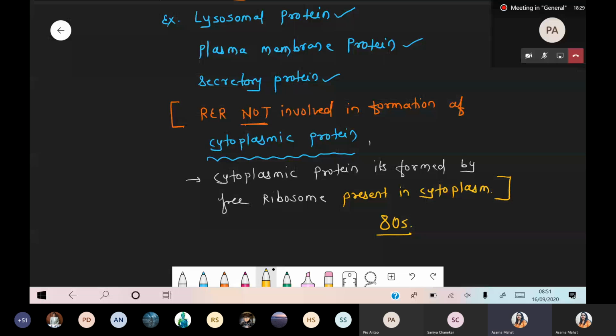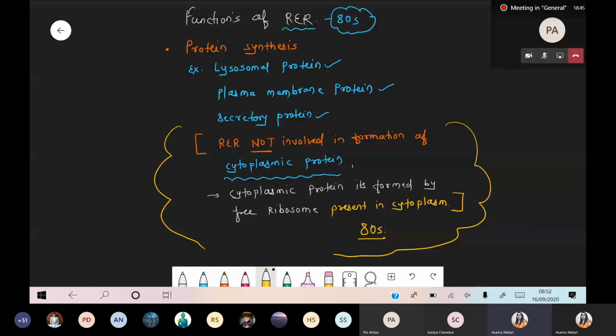Okay. So we are talking about the lysosomal protein, plasma membrane protein, and secretory protein. All these three proteins are synthesized by the rough endoplasmic reticulum, but cytoplasmic protein is not synthesized by rough ER. Now these are synthesized by ribosomes which are present in free form. Okay, so now I'm taking the diagrammatic representation to explain the meaning of lysosomal protein, plasma membrane protein, and secretory protein. Got this? Okay. This point is covered. Everyone, this part is covered.